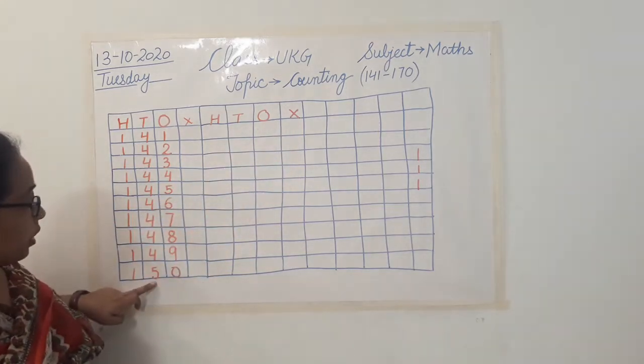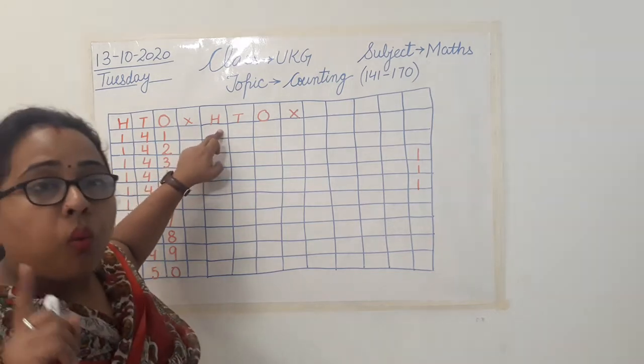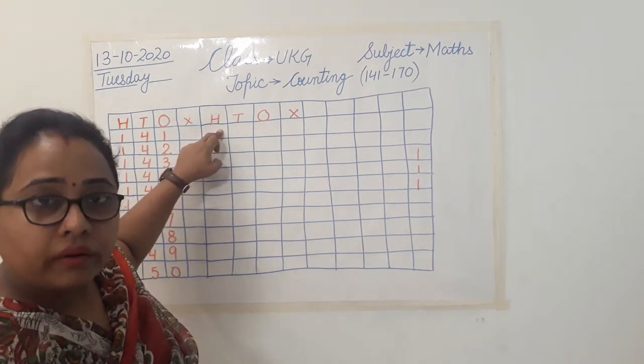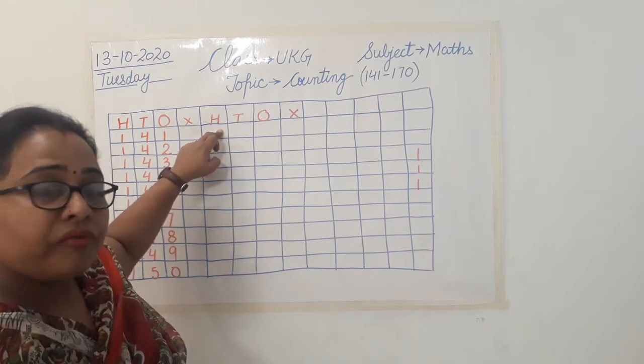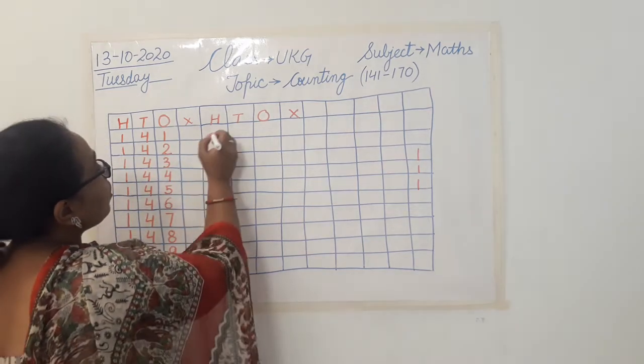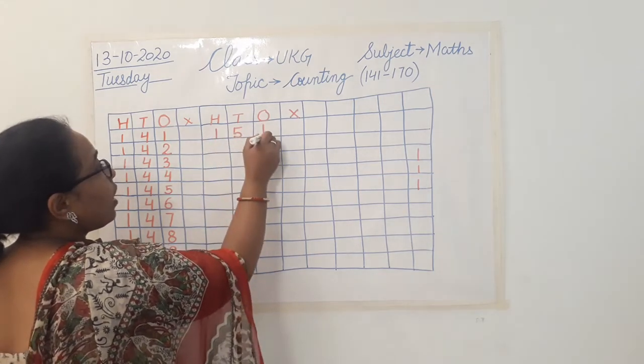Now we have written till 150. So we are going to start from 151. From where we are going to start? 151. So let's see how we'll write that. 151.